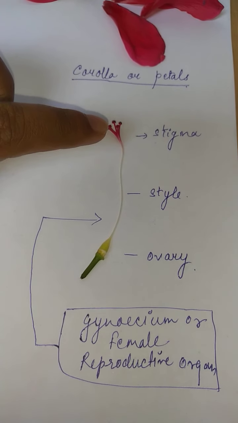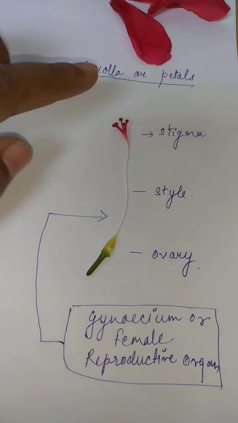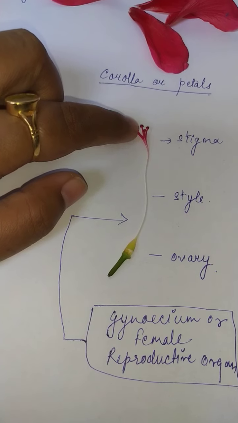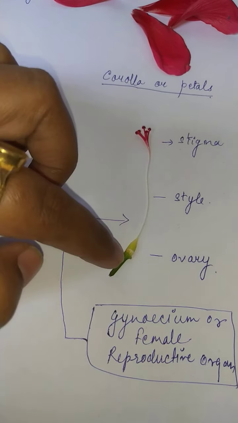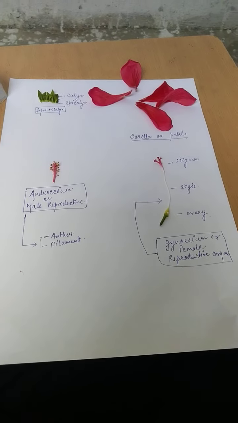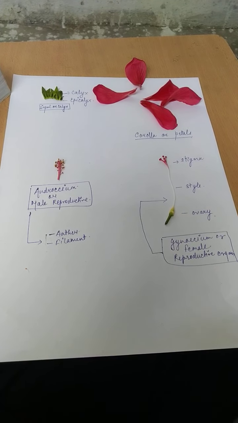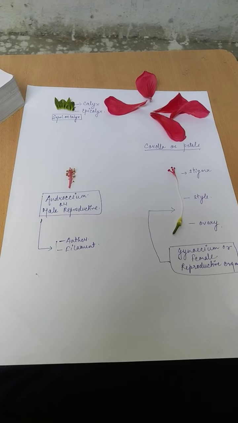It has been divided into 3 major parts: stigma, style, and ovary. The pinkish color, knob-like structure which is present at the tip is known as the stigma. This is the style, and this is the ovary. So this is a complete flower. That means calyx, corolla, androecium, and the gynoecium. This is the structure of a flower.